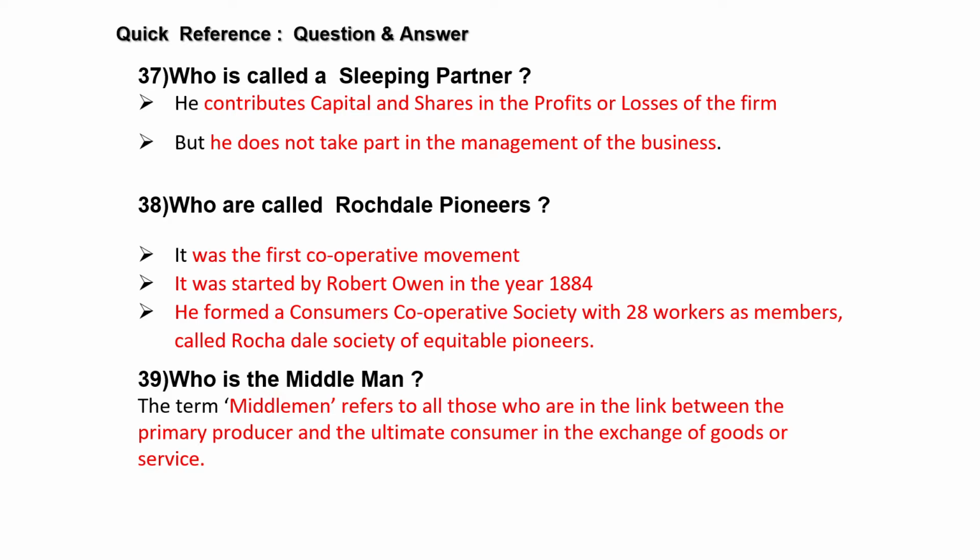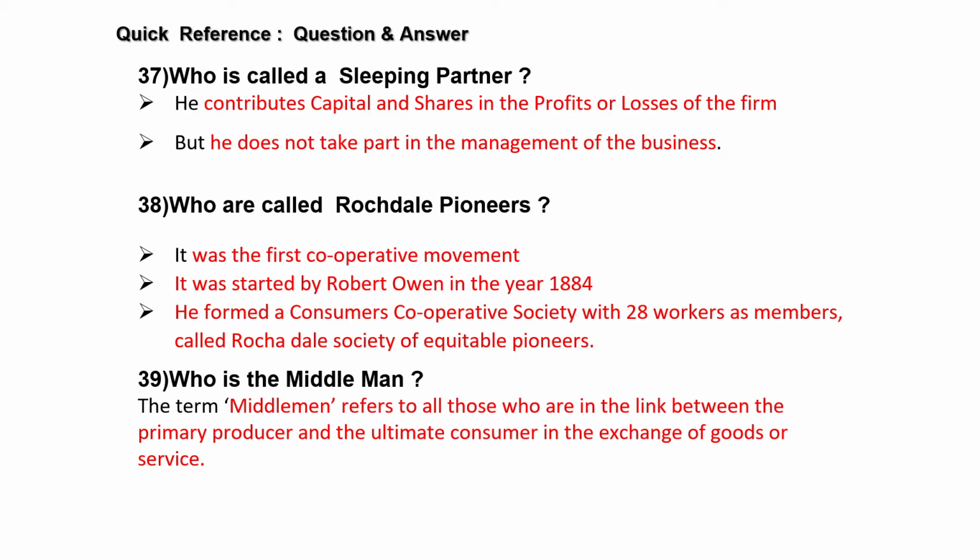And who are called Rochdale Pioneers? It is the first cooperative movement started by Robert Owen in the year 1844. It actually started as a Consumer Cooperative Society with 28 workers as the members, called Rochdale Society of Equitable Pioneers. This question is very, very important.